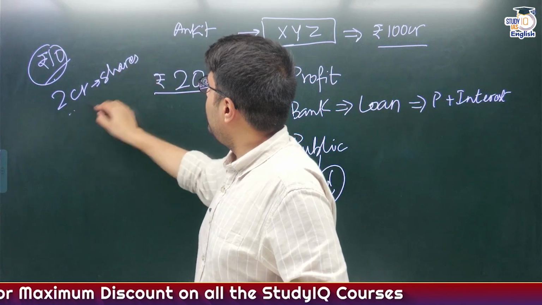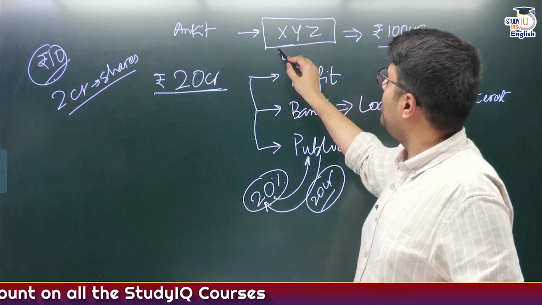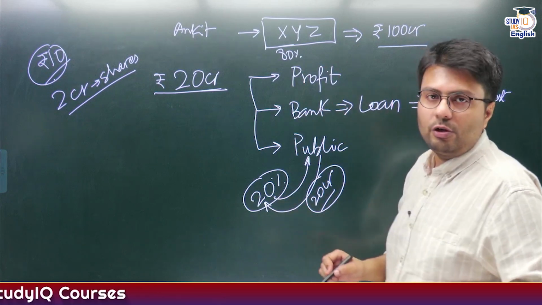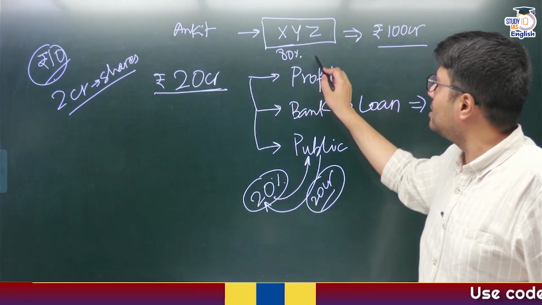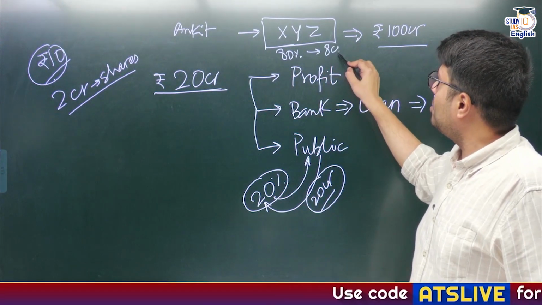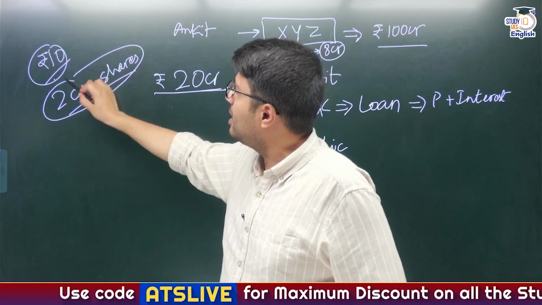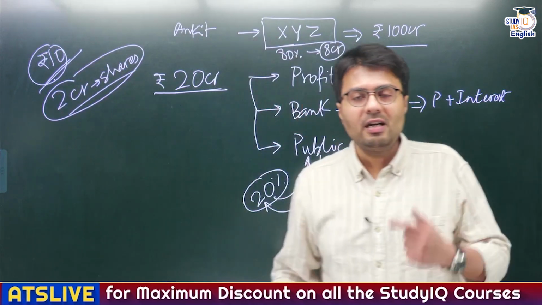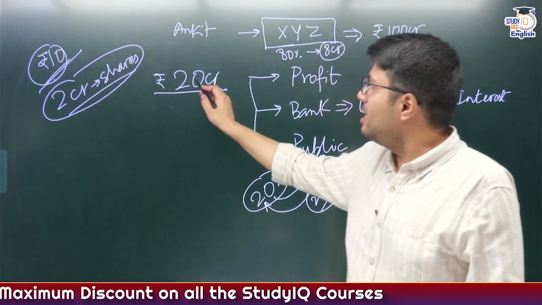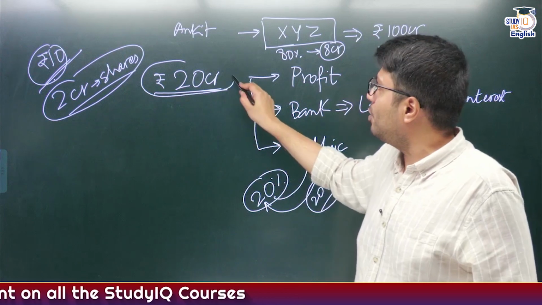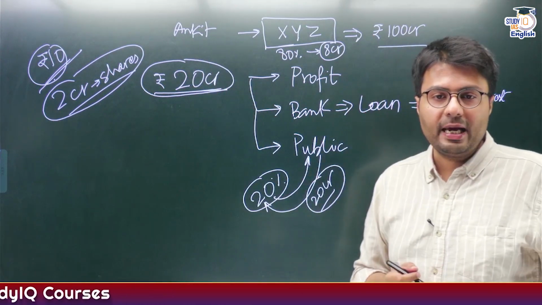And automatically, when the remainder part of the ownership will be vested with me, that is 80% of ownership after this IPO happens, I will be controlling 8 crore shares. So this is how, by selling 2 crore shares in the market, I will allow people to invest 10 rupees per share at a time and ultimately I will be getting a capital of 20 crore rupees from public investors.